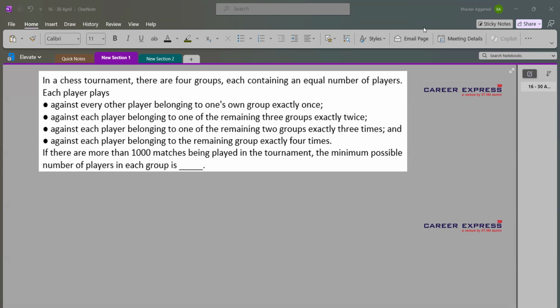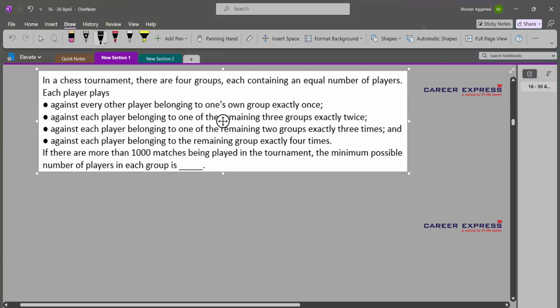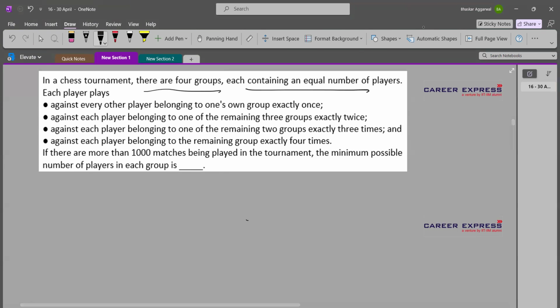Okay, so this is the question from IPM Indore 2023. It says, in a chess tournament, there are 4 groups, each containing an equal number of players. So we can assume the 4 groups are A, B, C, D, and the number of players in each group to be N. So the groups are A, B, C, D, and we have N players in each group.